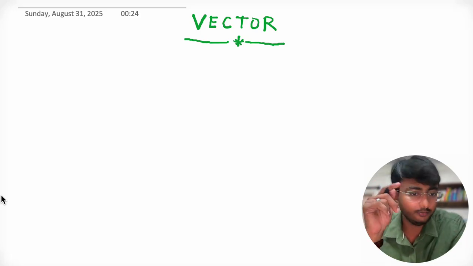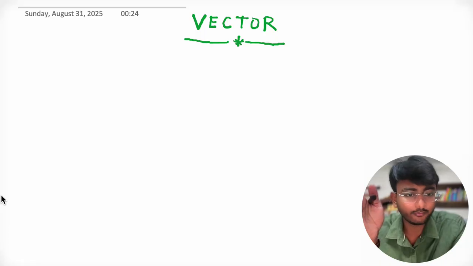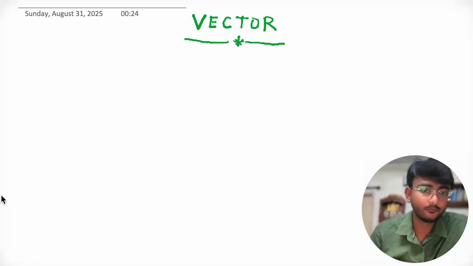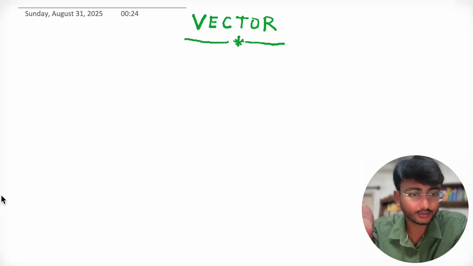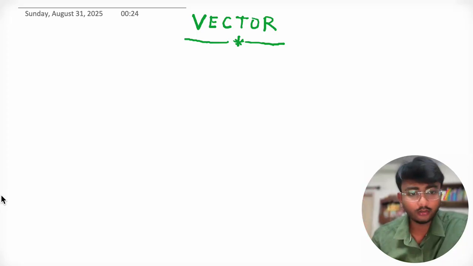You know that in the previous class we discussed physical quantity. There we discussed that any quantity which can be measured is called a physical quantity. For example, velocity, current, torque, all these are physical quantities.